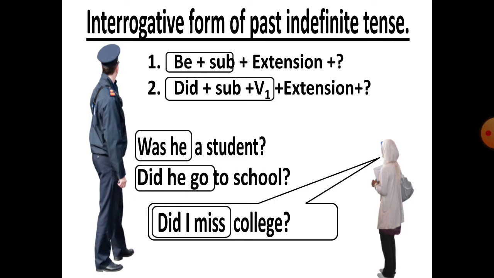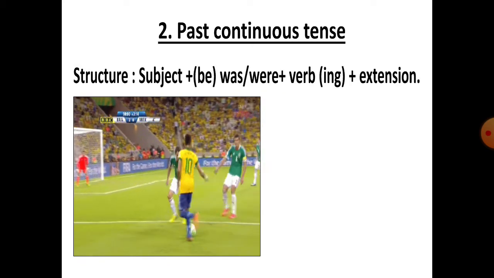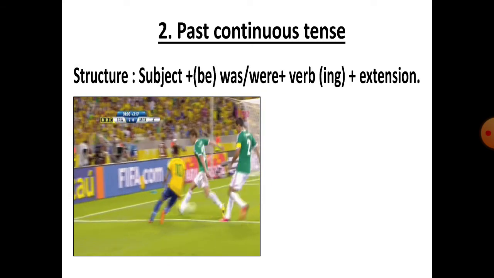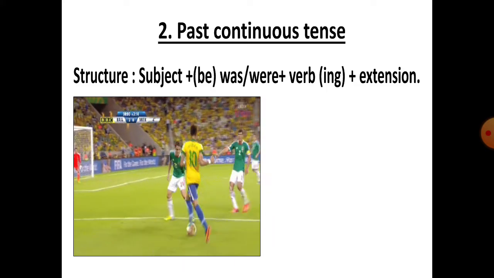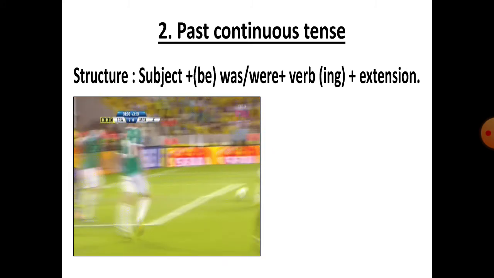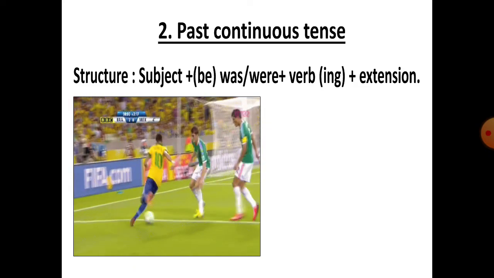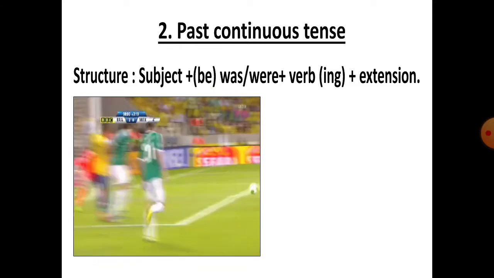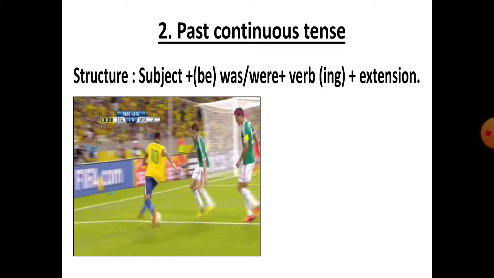Now come to the other forms. That means number 2, past continuous tense. Here is the structure. Subject plus be verb, that means was or were, and verb plus ing. We have to add ing with the present form. That means present participle form. In modern English grammar, the verb forms are 4: present form, past form, past participle and present participle.